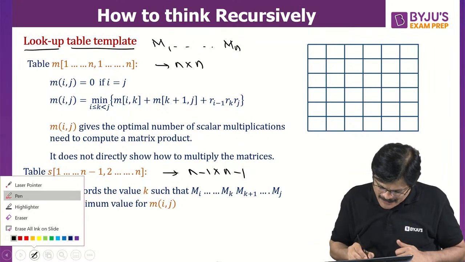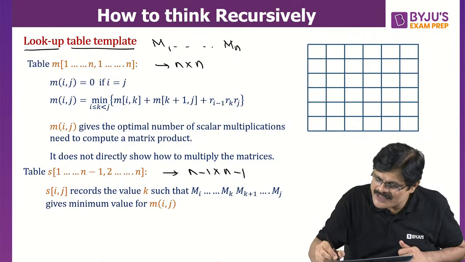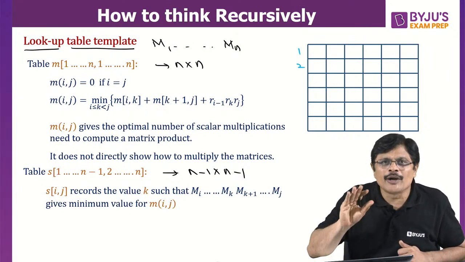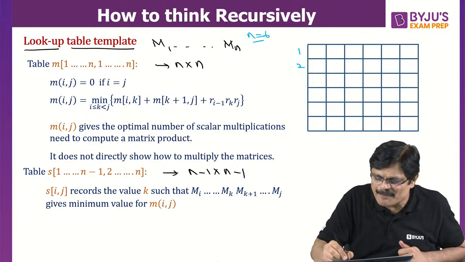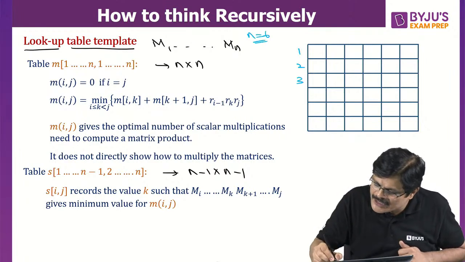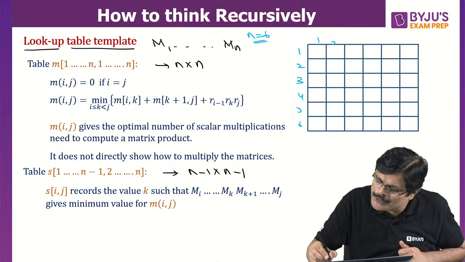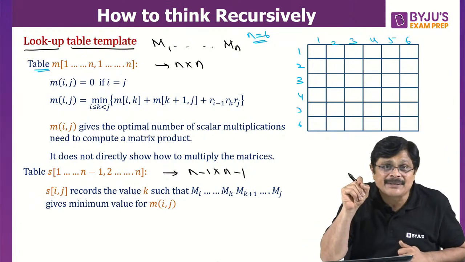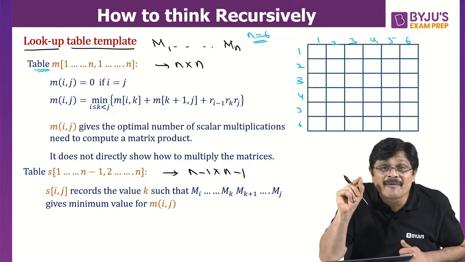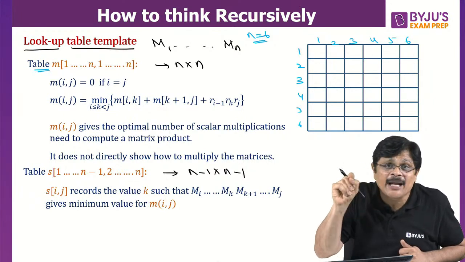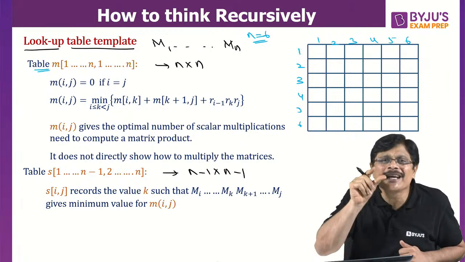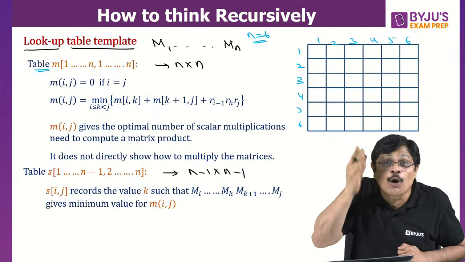Okay. Now look here. How to write the numbers? 1, 2 and okay, here it is a 6 by 6 example I gave. So let us assume that n is equal to 6 for simplicity. So here it is 1, 2, 3, 4, 5, 6. 1, 2, 3, 4, 5, 6. So this is what we call the M table. The M table will give you the minimum number of scalar multiplications, but it will not give you where to cut. It will only give you the final answer, but it will not tell you how to cut it.